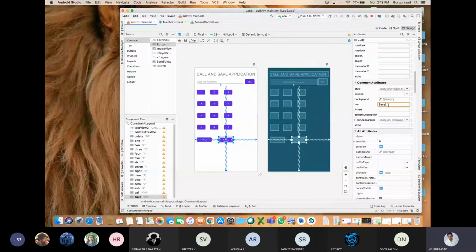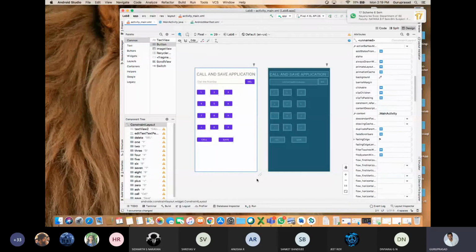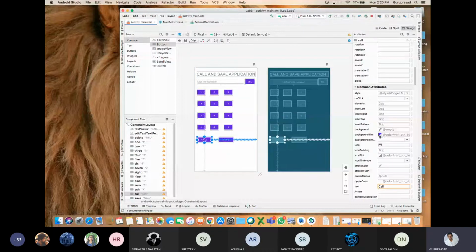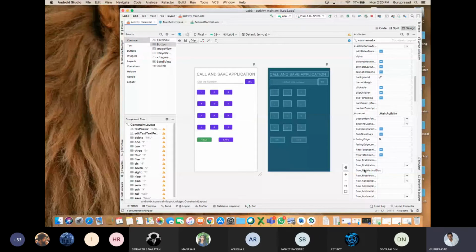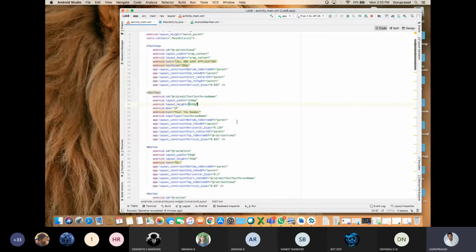But if I have the same color for the button, also the same color for this thing, I need to differentiate, right? For the call button, I'll double click on this. See background tint, I'll select green. That's all. I've not done any coding at all. It will be reflecting. See how many lines of code you have done. Great, no? Without programming, how many lines of code? Then I'll go to the design part.